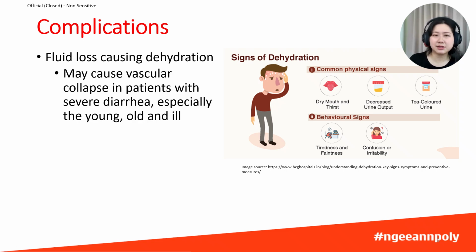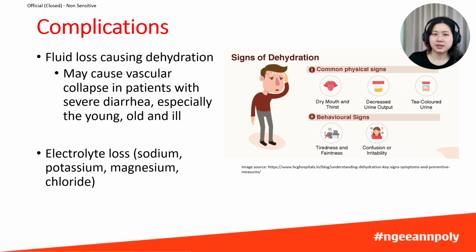Severe diarrhea can result in vascular collapse, which is a significant drop in blood pressure, leading to decreased blood flow to the vital organs in the body. This serious complication may occur particularly in young children, elderly, and those who are ill. Electrolyte loss can also lead to low levels of electrolytes such as sodium, potassium, magnesium, and chloride.